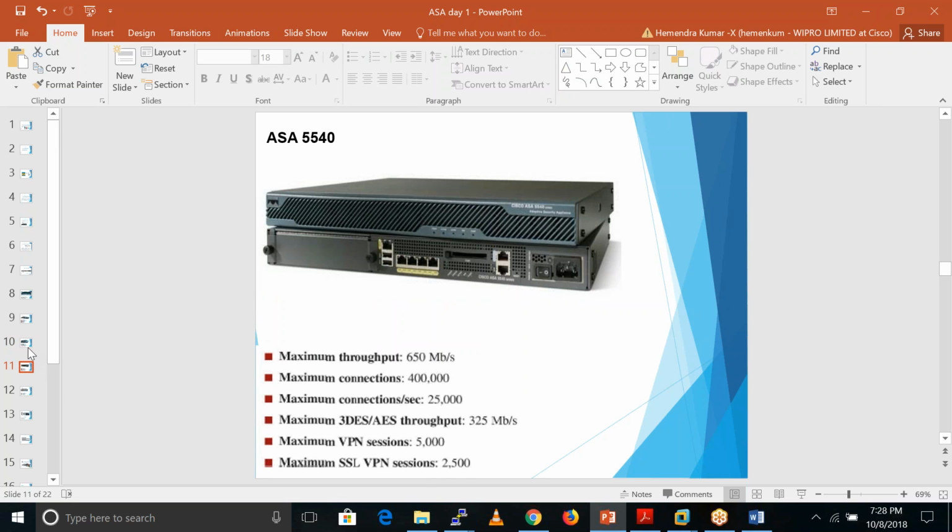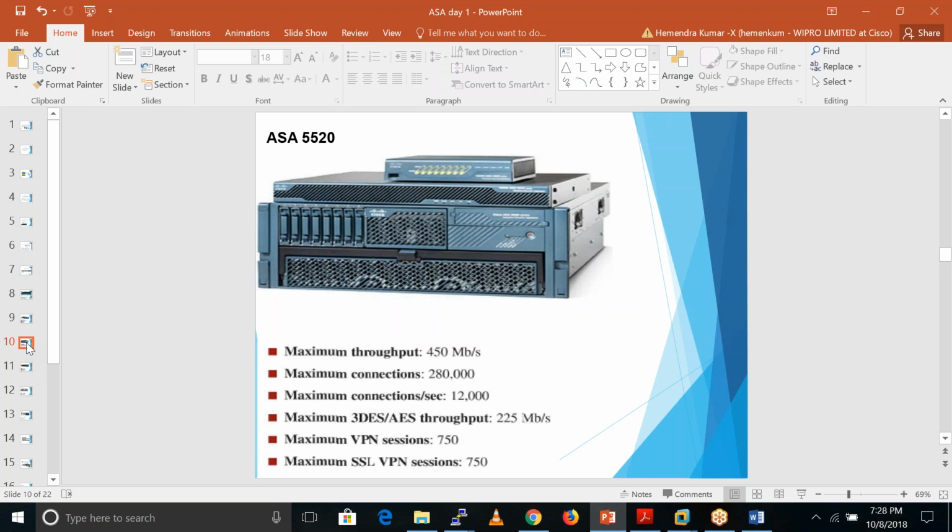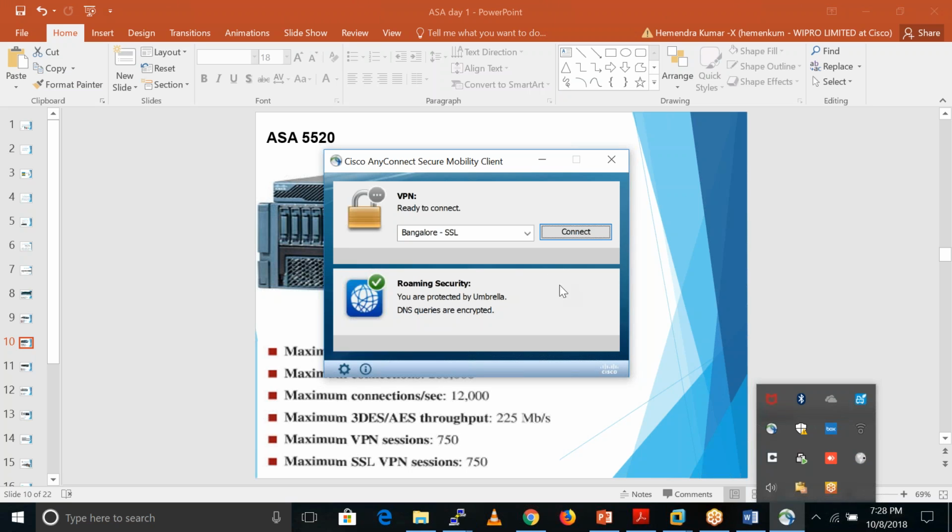Is SSL VPN, Secure Sockets Layer, an encrypted version? It's a remote access VPN, not IPsec. Cisco firewalls have three kinds of VPN. First is IPsec site-to-site VPN. After that, they have IPsec remote access VPN, and they also have Cisco AnyConnect, or Cisco SSL VPN. If we want to connect using SSL VPN, they have that Cisco client, so we can connect.